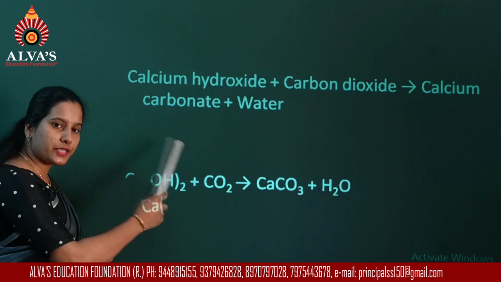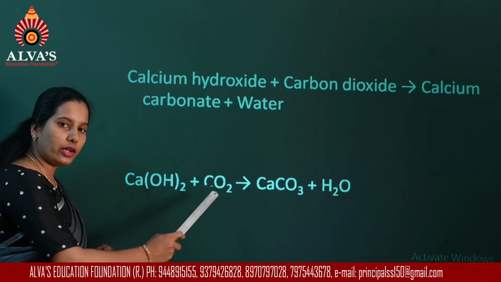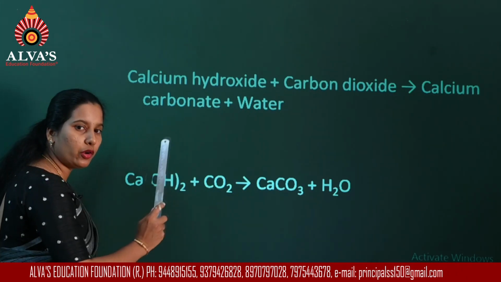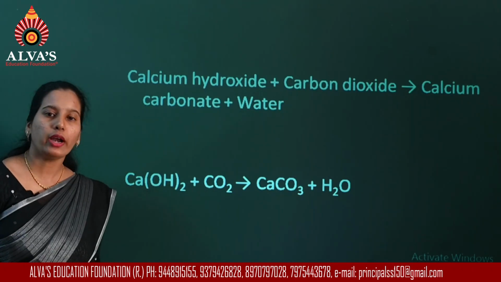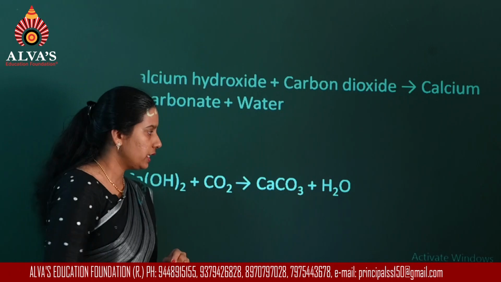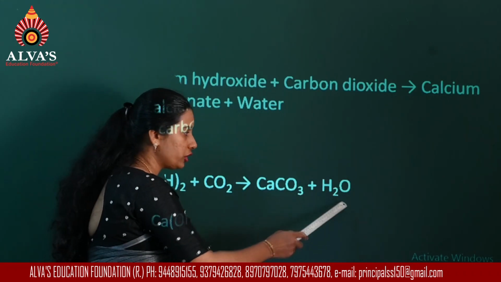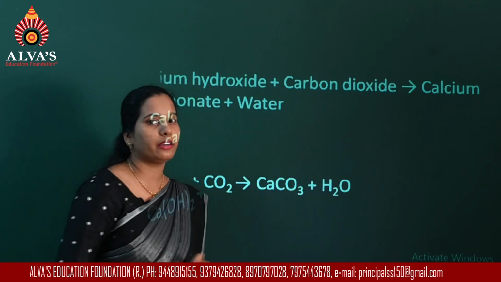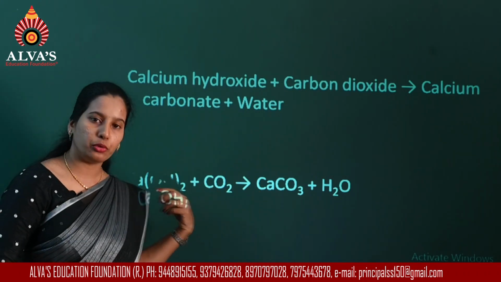Now on the left side, if I count number of oxygens, in both the formulas there are oxygens. Here there are 2 atoms of oxygen, and in carbon dioxide also you have 2 atoms of oxygen. Together you have 4 atoms of oxygen on the left side. Now moving on to the right side, calcium carbonate has 3 atoms of oxygen, and in the water molecule there is 1 atom of oxygen. So together again here it will be 4. So mass of oxygen is also equal on both the sides.